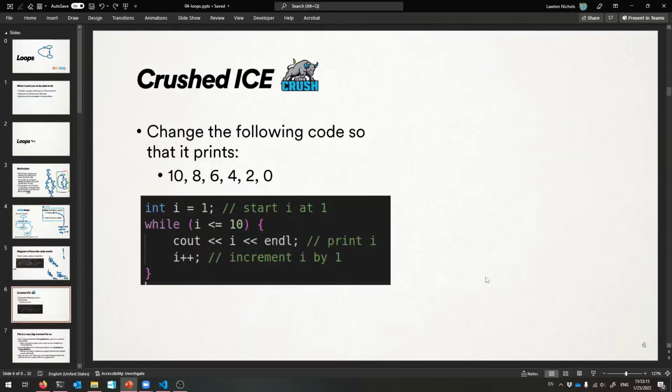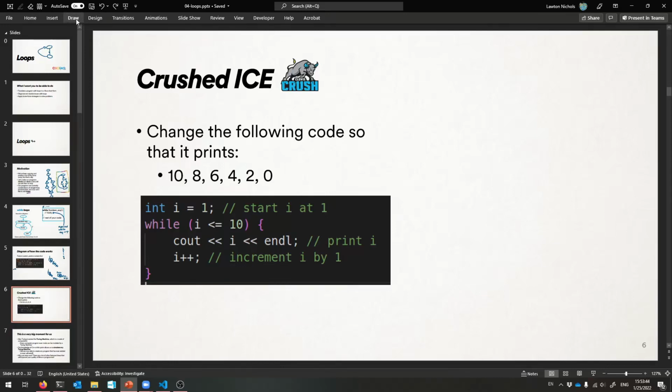And what I'd like you to try now is change the following code, this code right here. This one is essentially what I just wrote, right? Printing from 1, yeah, this one's printing from 1 to 10, it looks like. Perfect. Take that code and change it so that it prints from 10 to 0 by 2s. See if you can figure out what to change. All right, what are your ideas?